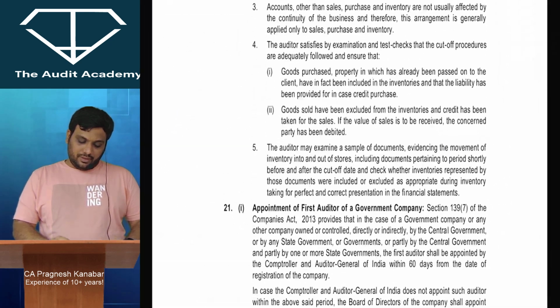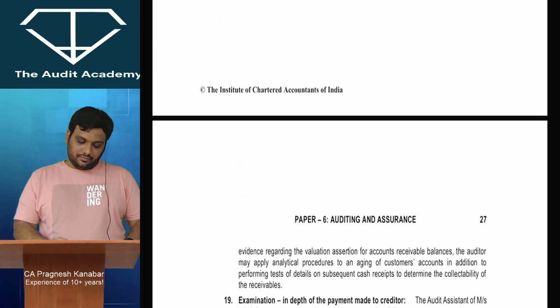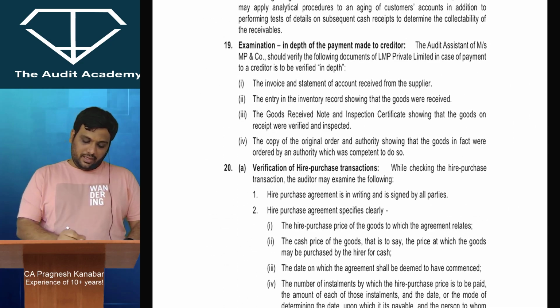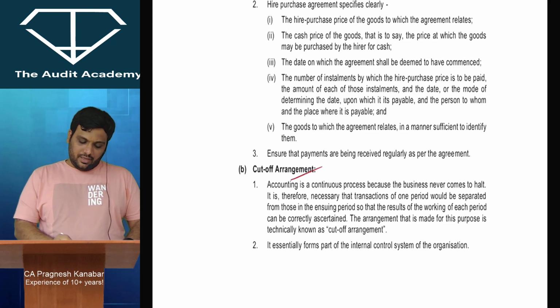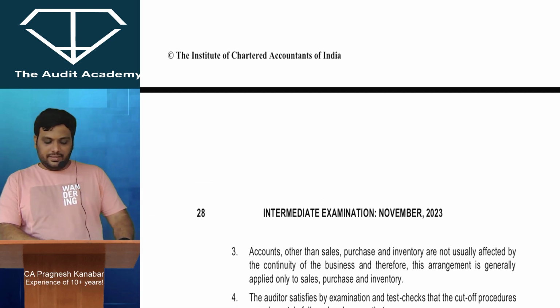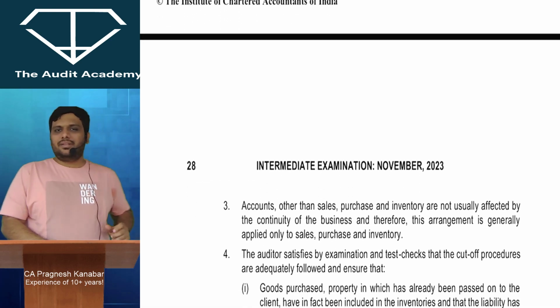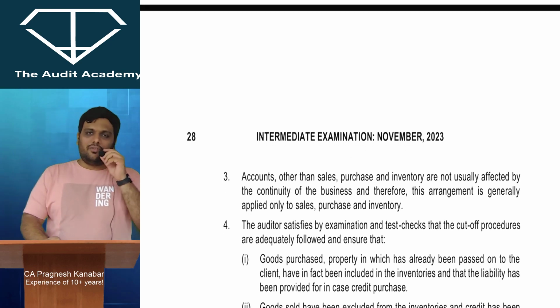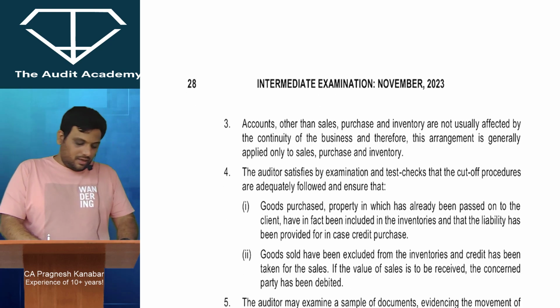These are the answers for company audit. Yes, these are examination in depth, hire purchase and cut-off procedures. Good answer that they have given over here. But mostly all P&L items they will cover, because that is the most important thing for cut-off, right? Transactions should be recorded in the correct accounting period.